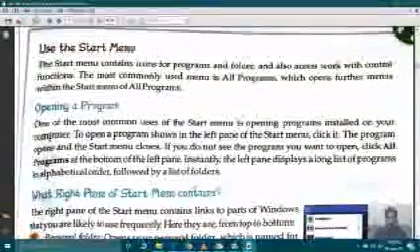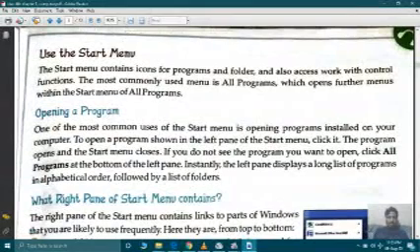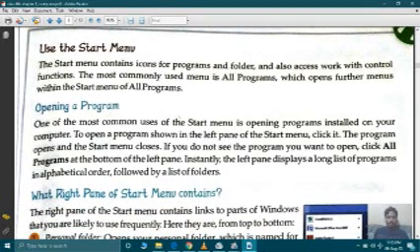Now if we talk about further, use the start menu. The start menu contains icons for programs and folders and also assists with control functionality. The most commonly used menu is all programs, which opens further menus within the start menu. Opening a program: one of the most common uses for the start menu is opening programs installed on your computer.